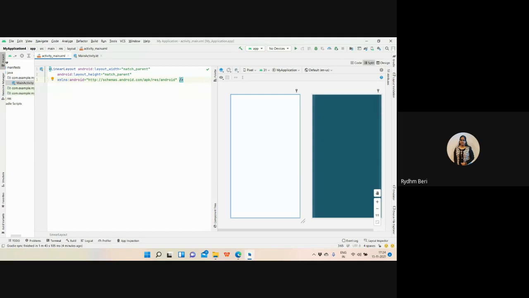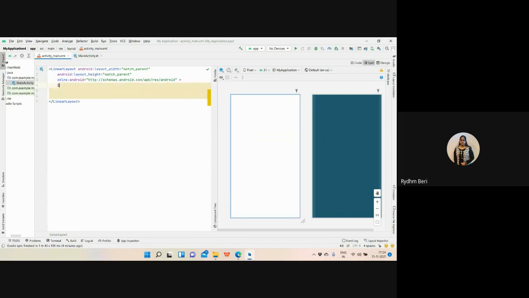Now, this xmlns specifies that this is the Android APK resource. Okay, and I'm going to remove this closing tag because I want to close this tag here, because I want to add some components to this linear layout. Right now, linear layout by default places components horizontally. Let me have the text view.